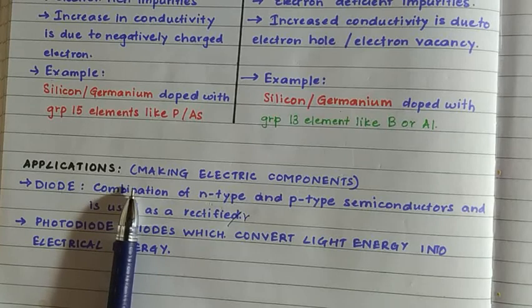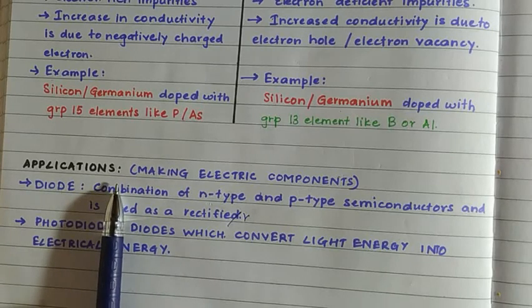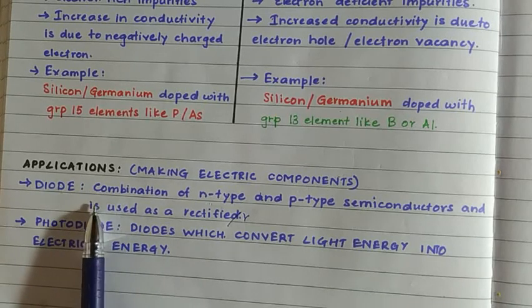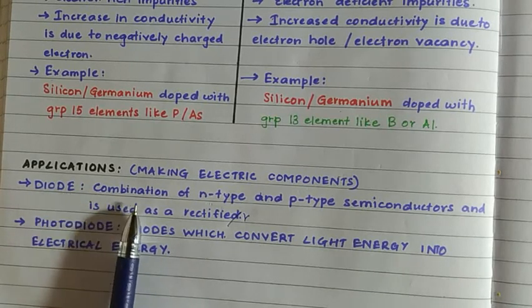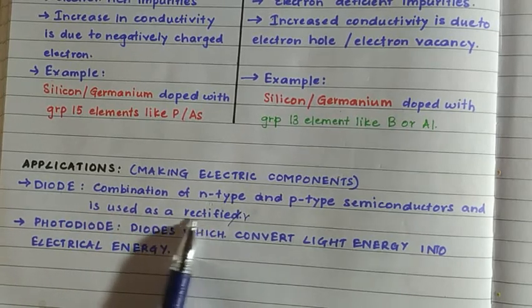A combination of N and P type, NPN or PNP type transistors, will be made by sandwiching one layer of semiconductor between two layers of semiconductors. They are basically used to detect or amplify the radio or audio signals. That is what is meant by rectifier.